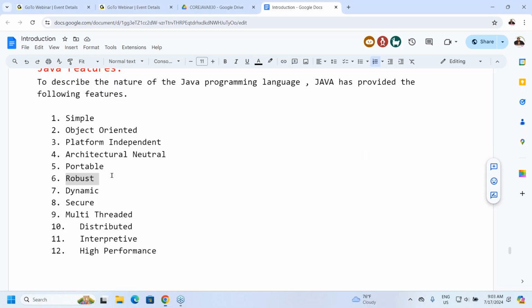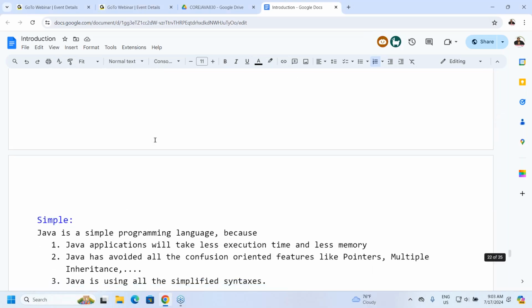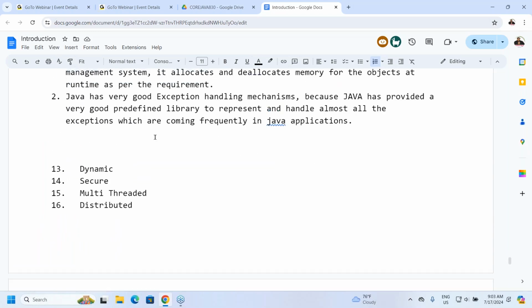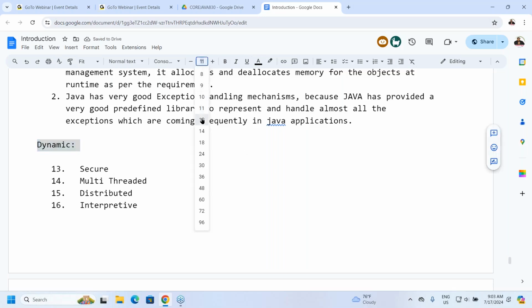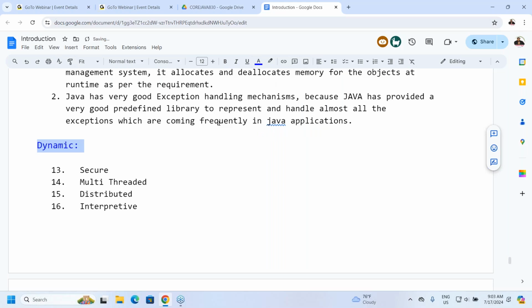Right, so this part we completed. Now the next one: dynamic programming language. All of you observe. What is the meaning of a dynamic language?